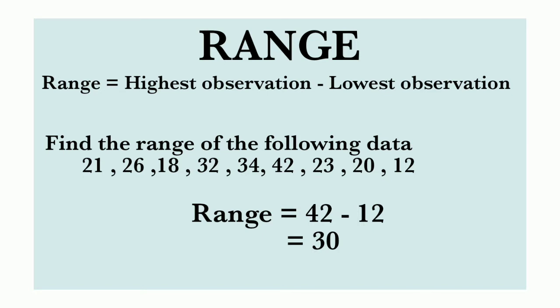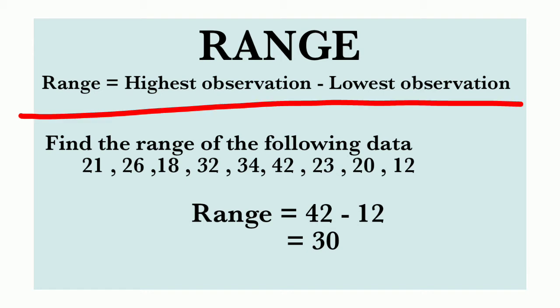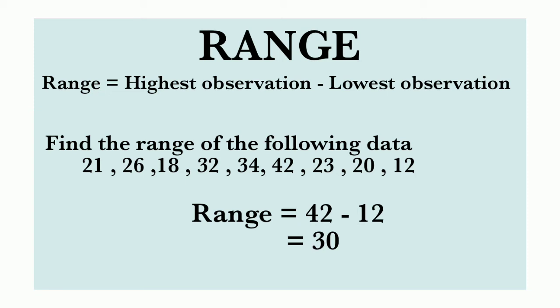The next one is range. How to find the range? Range is equal to highest observation minus lowest observation. For example, find the range of the following data: 21, 26, 18, 32, 34, 42, 23, 20, 12. So, which one is the highest observation in the given data? 42. And the lowest observation? 12. So, range is equal to 42 minus 12, that's equal to 30. Okay, so 30 is the range of this data.